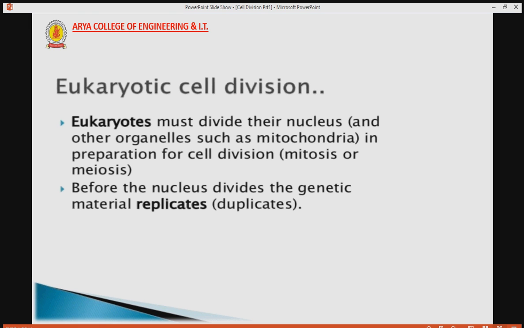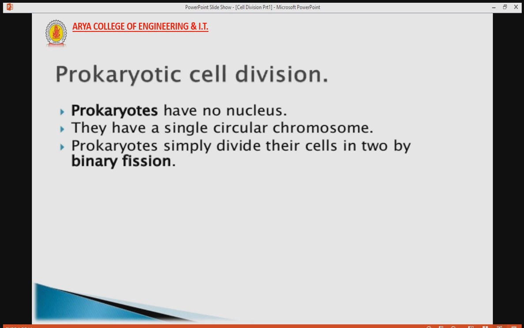Basically, we divide cell under two parts, that is eukaryotic cell and prokaryotic cell. Eukaryotic cells are those cells which have well developed nucleus. So, what is eukaryotic cell division? Eukaryotic must divide their nucleus in preparation of cell division. Division may be the type of mitosis or meiosis. Here, mitosis division is responsible for growth and development of the body, while meiosis is responsible for the reproduction. Before the nucleus divides, the genetic material replicates itself, means double itself.